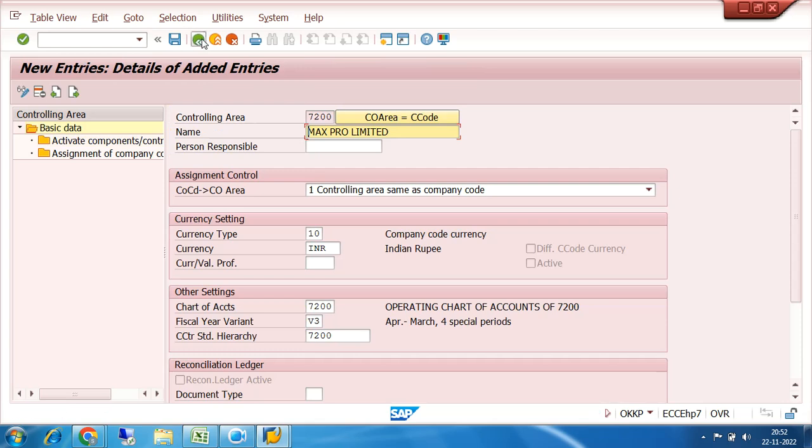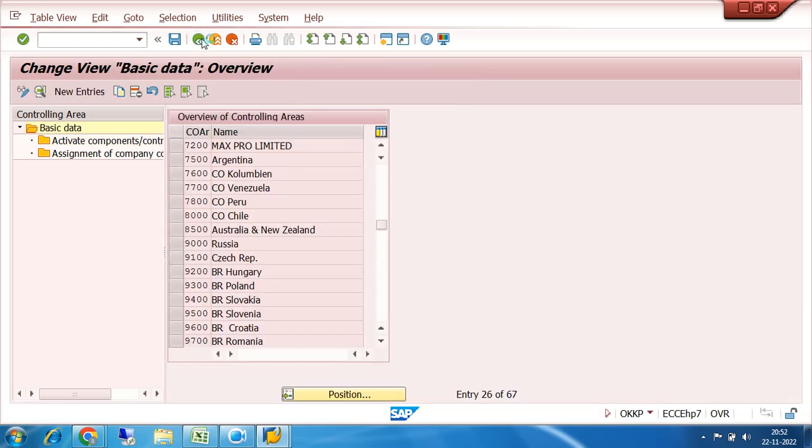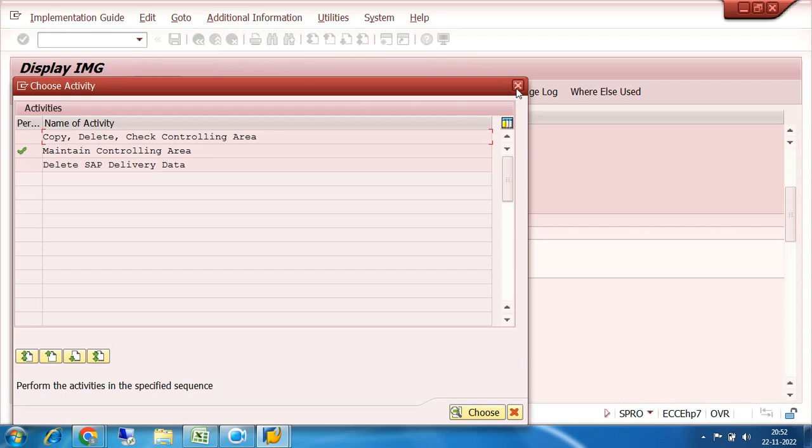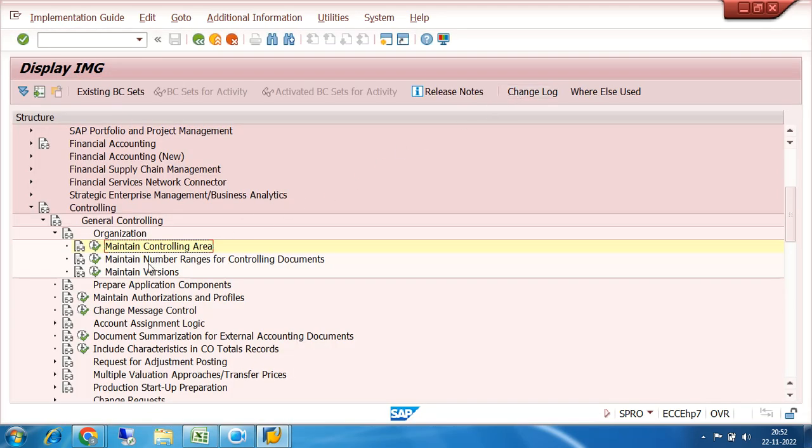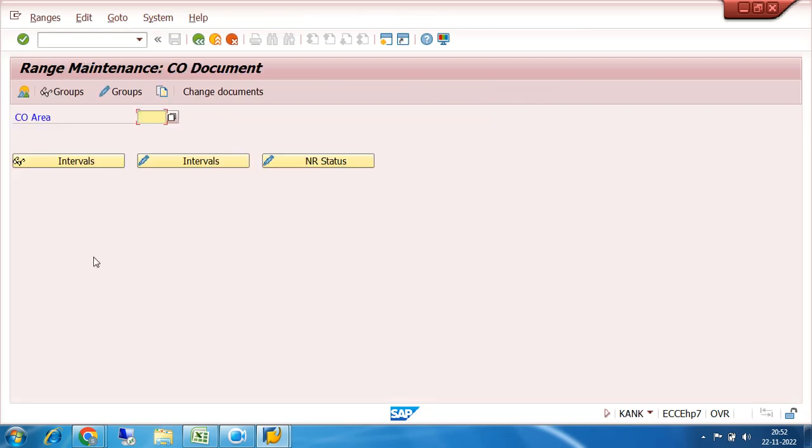Then come back. Okay. So once I come back, then come to the maintain number ranges for controlling document, right? Like in FI or financial accounting, in costing or controlling, we have to also create different number ranges for the different transaction types, right?